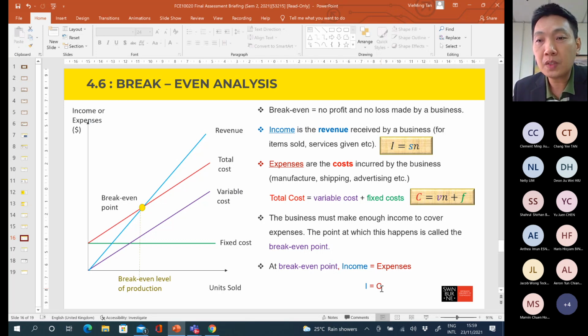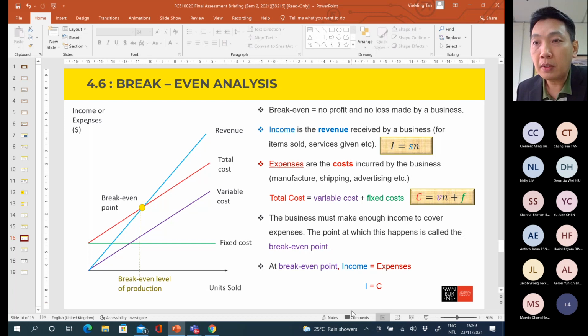Usually you'll be asked to calculate the number of products that must be produced or sold in order to get break-even. What is the quantity of products that must be sold in order to break even? This is the formula that you can apply. At the break-even point, I is equal to C.